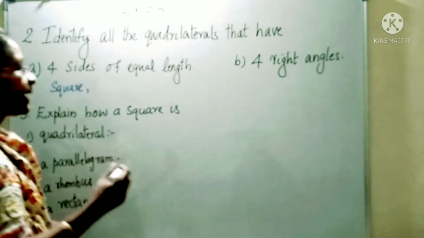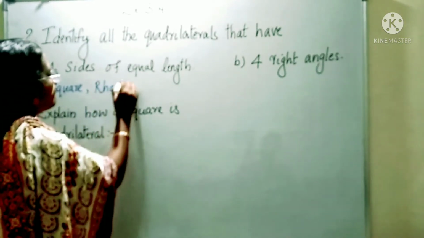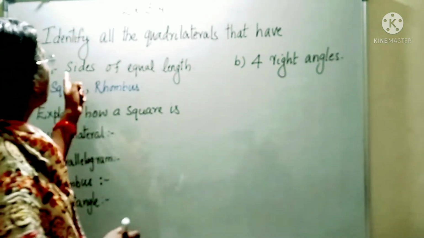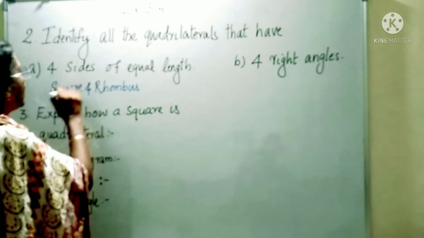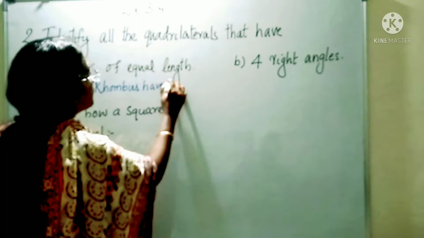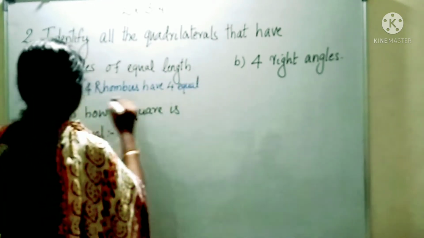Second one is rhombus. So square and rhombus have four equal sides.